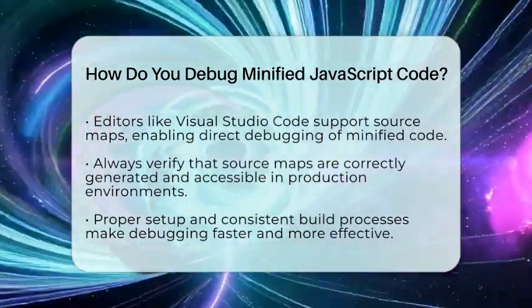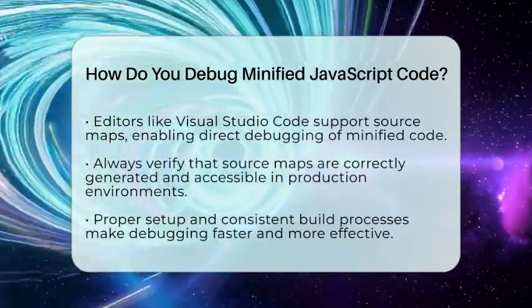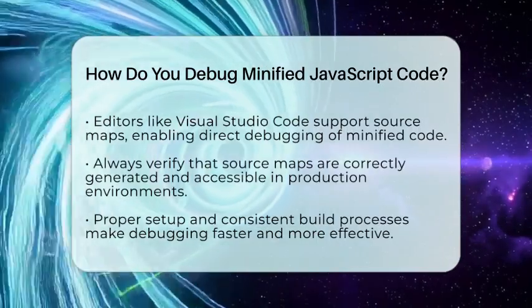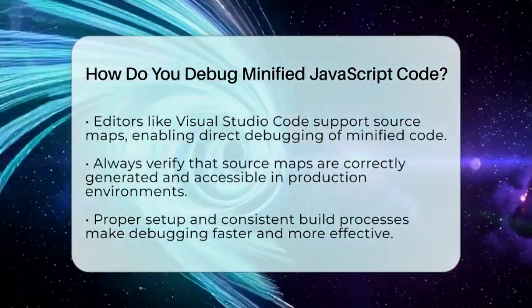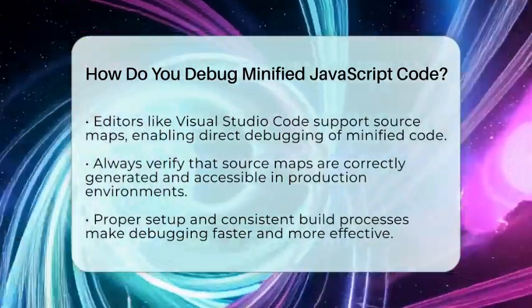Keep your build process consistent and check the developer tools settings to ensure source maps are enabled. With these steps, debugging minified JavaScript becomes less of a mystery and more of a straightforward task. This approach helps you maintain and fix your code efficiently, even after it's been optimized for speed.